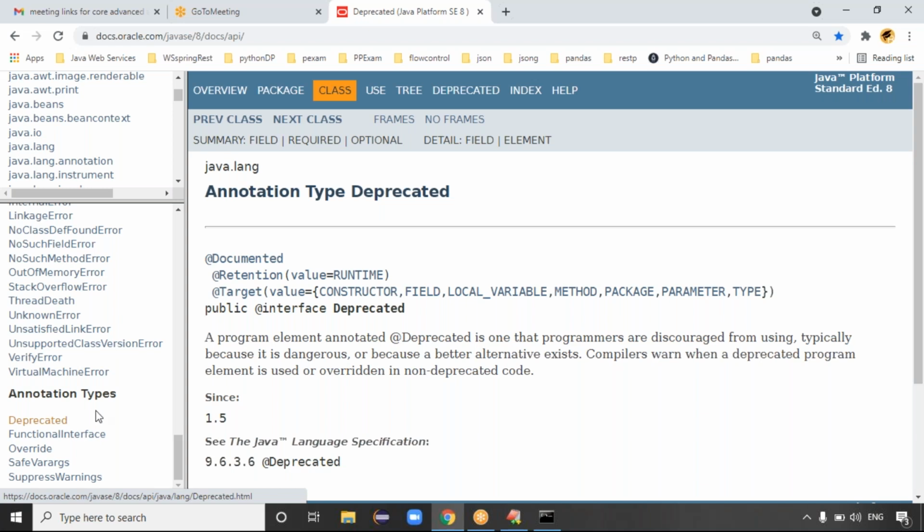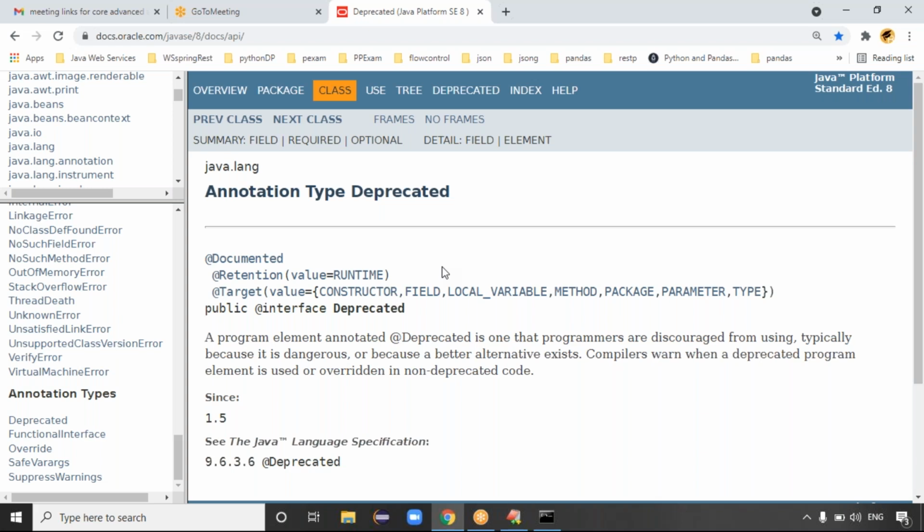Check the retention policy of the Deprecated annotation. The retention policy is runtime. It means it is applicable up to the Java virtual machine. It is not discarded by the source file, and it is not discarded by the class file. Retention means how long the annotation is available, so deprecated means the data is available up to runtime.